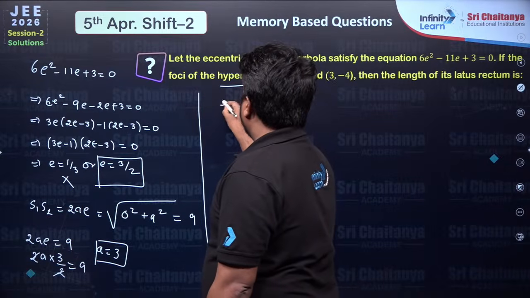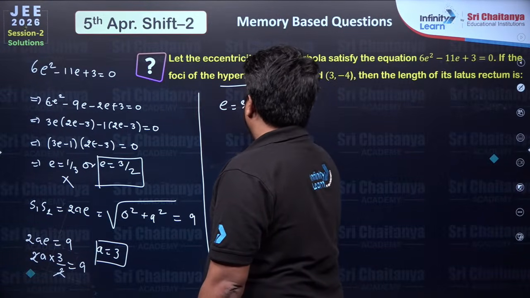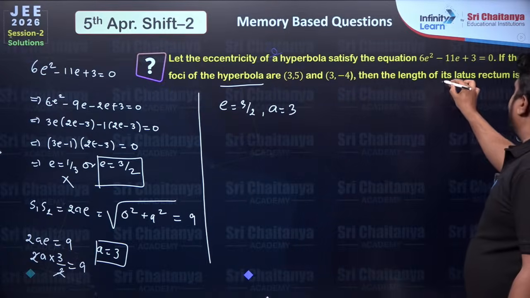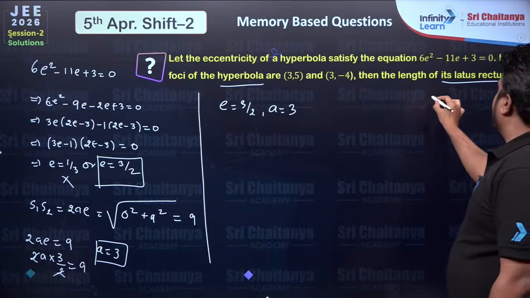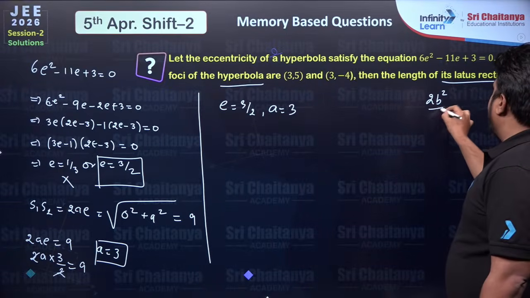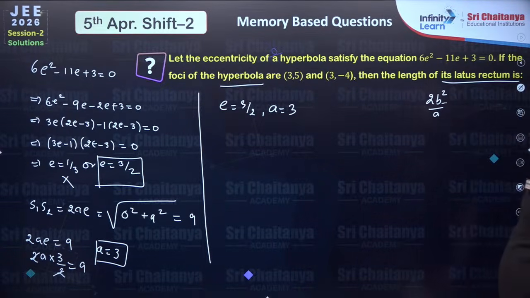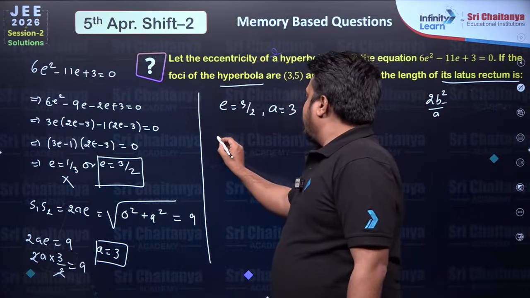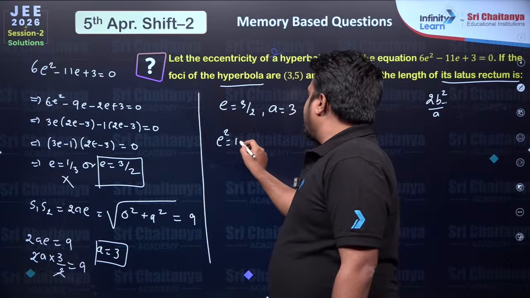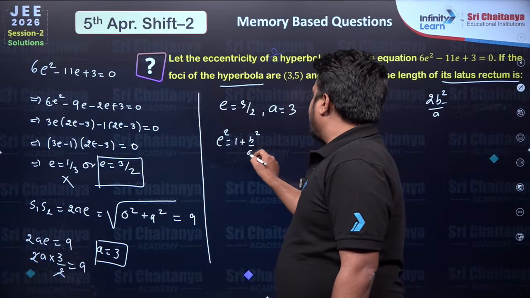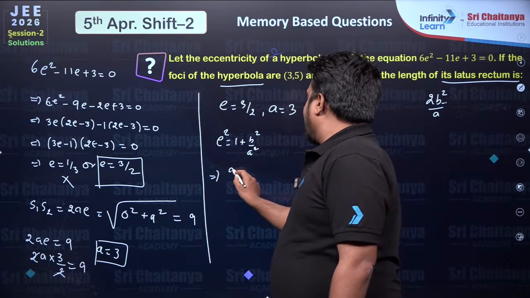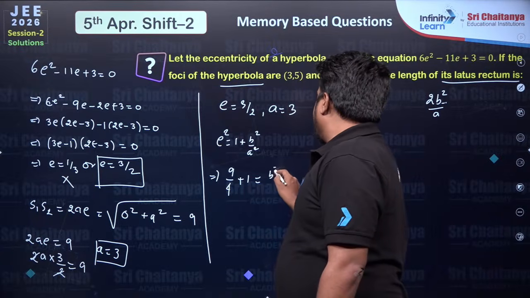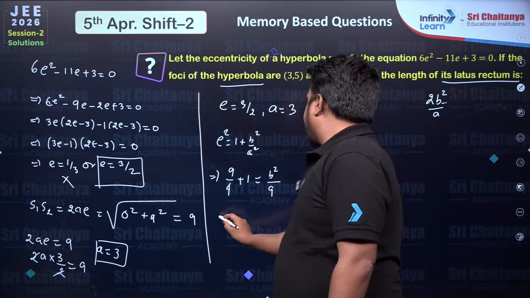Now we know the value of e is 3 by 2 and the value of a is 3. We have to find the length of the latus rectum, which is 2b square upon a. So we will need the value of b, right students? So let's solve for b. We know that e square is equal to 1 plus b square by a square. So 9 by 4 plus 1 is equal to b square upon 9.